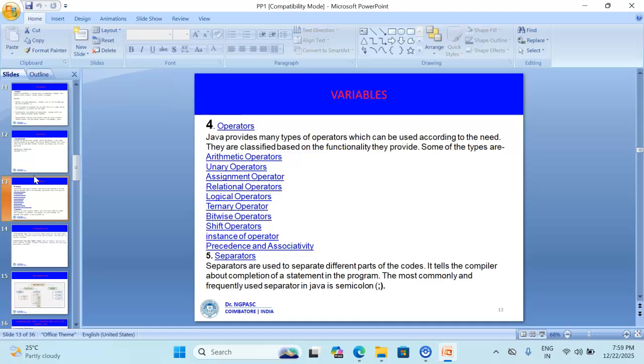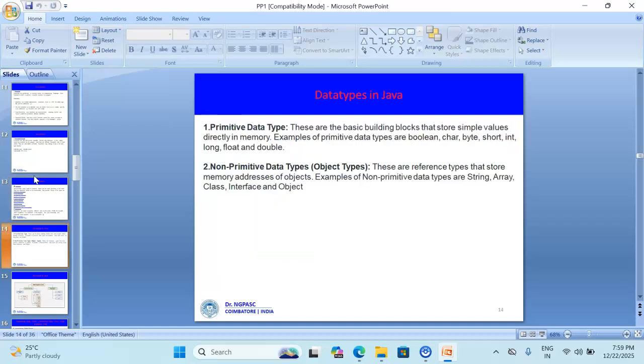Next is curly braces, which are used to define a block of code, that is a method or class. Next one is bracket, that is square bracket, which is used for defining an array. Next is semicolon, which is used to terminate a statement. Next is comma, which is used to separate variables or parameters.